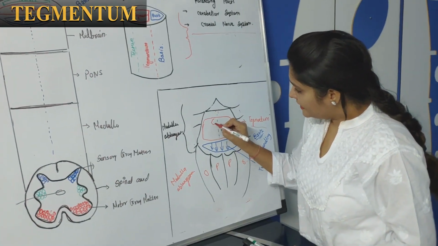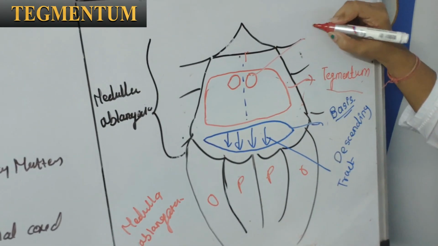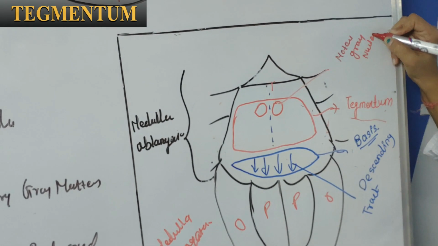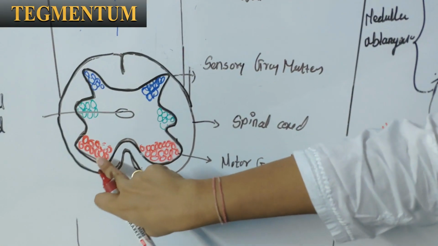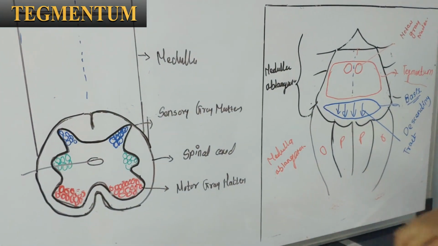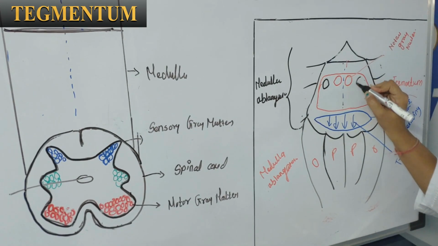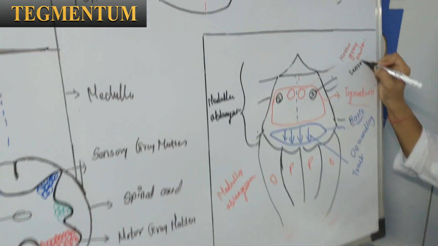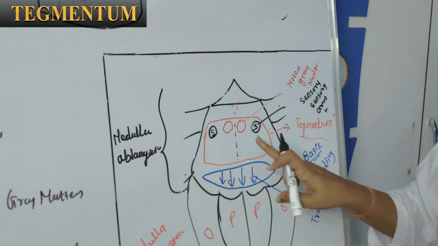So the most medial nuclei are present here. These most medial nuclei are motor gray nuclei. It's a motor gray nuclei, well defined, which are present in the spinal cord in the anterior part. But in the brainstem they come together, and the most lateral ones are sensory gray nuclei.